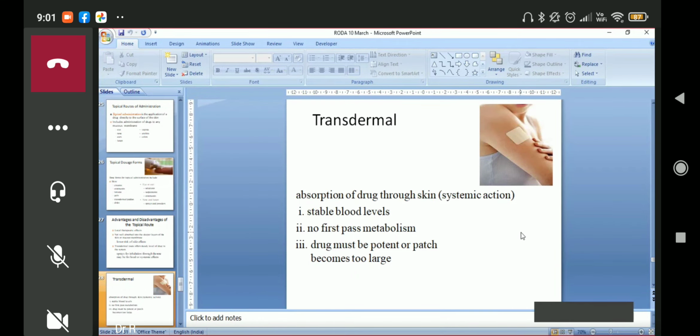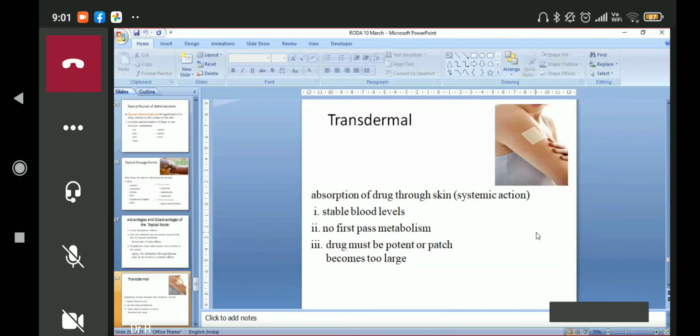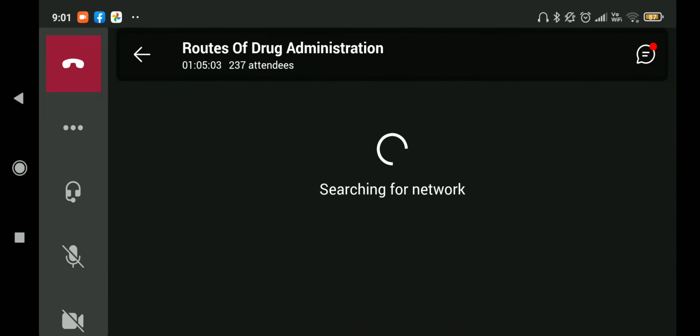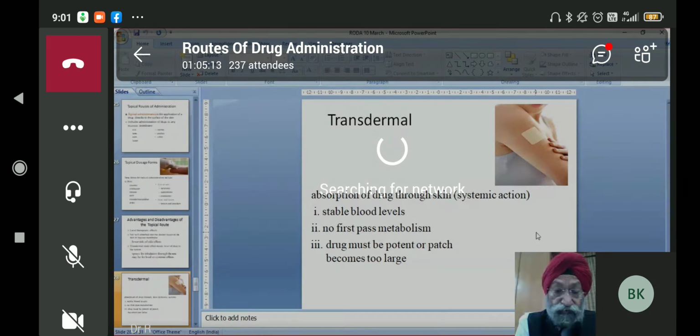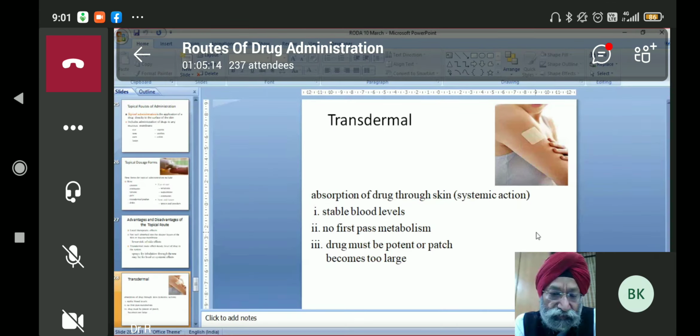Effective means a lesser amount should be effective. And sticking the transdermal patch on a wet area is very difficult.